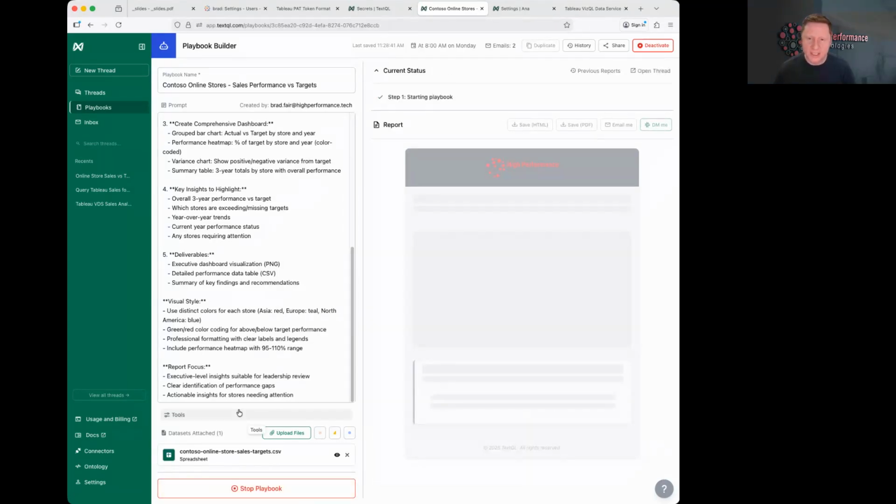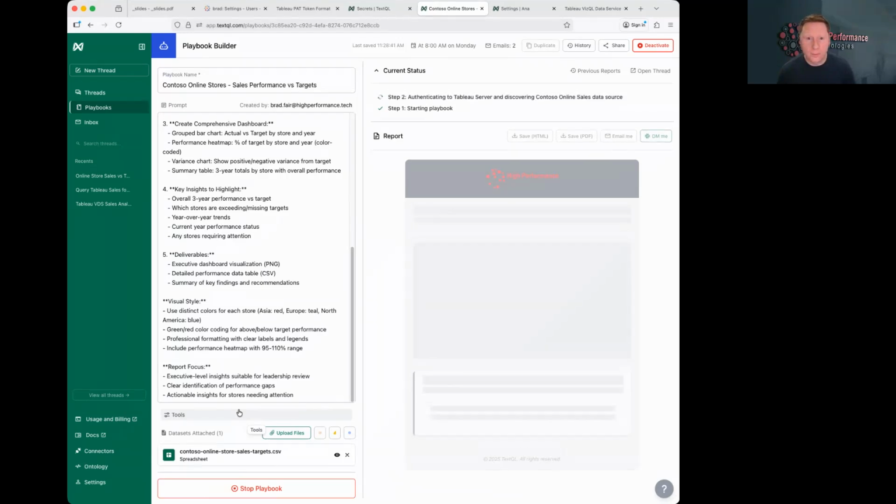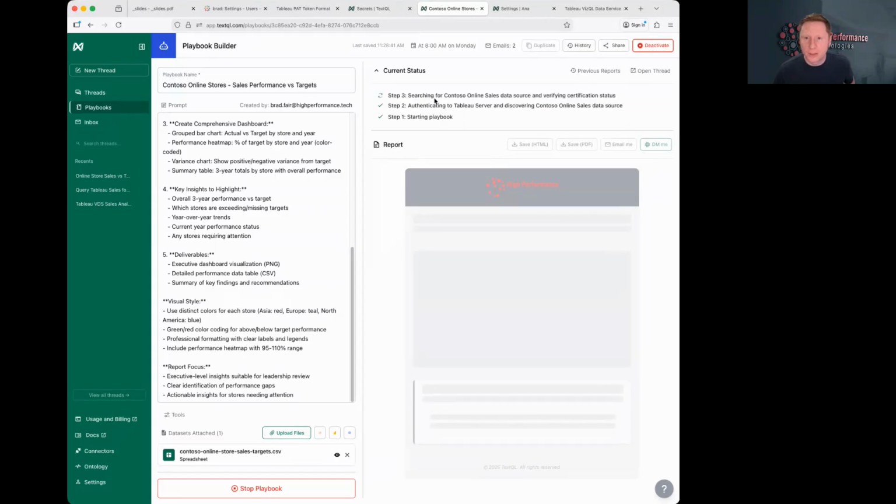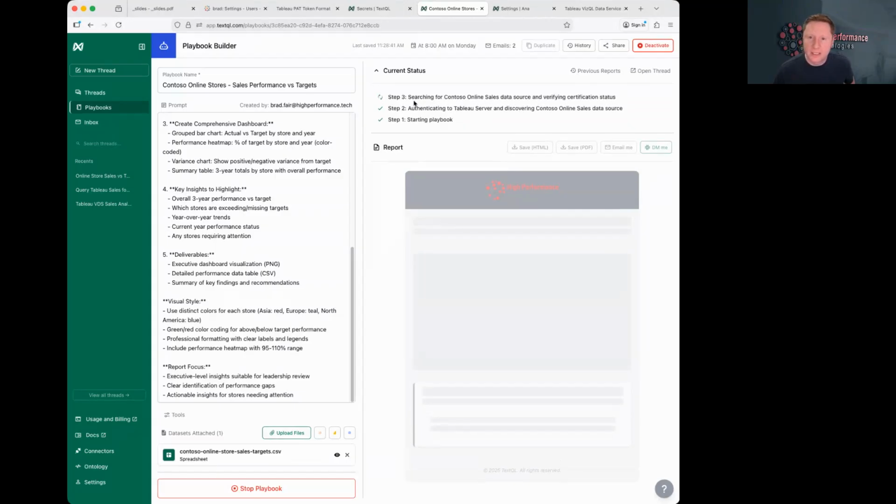and we'll see it get started. And then I'm going to switch back to the slide deck and wrap up while we wait for the email to show up. So you can see the status of the playbook running just above the preview, where step 1 was starting playbook, step 2, authenticating to Tableau Server, step 3, searching for the right data source. These are all the same steps that it went through in the chat that we did. And it might look familiar because it is familiar.